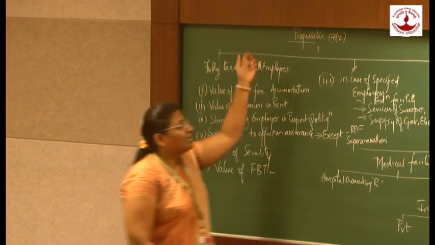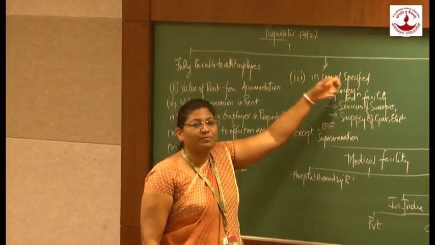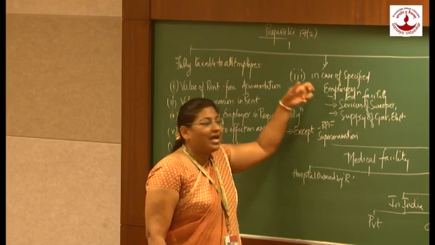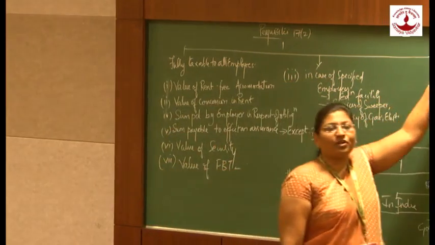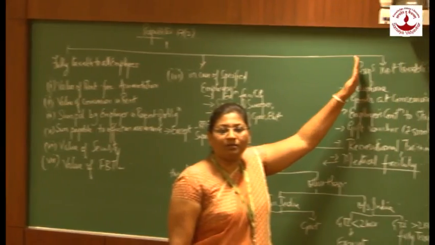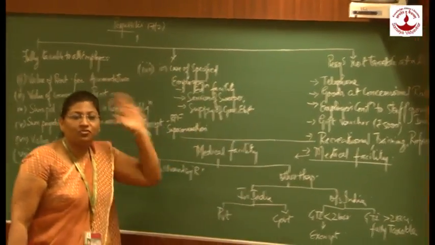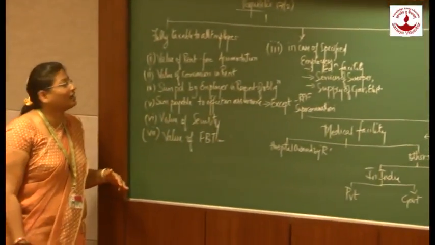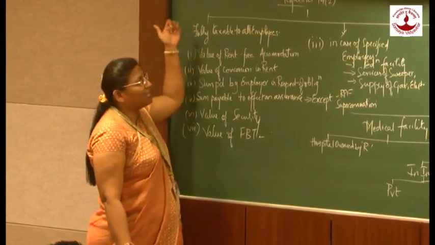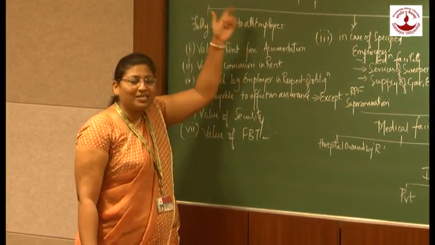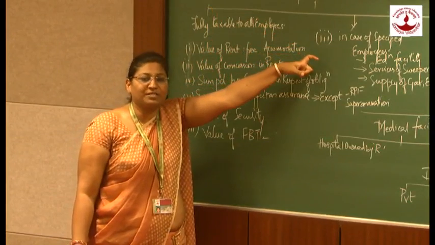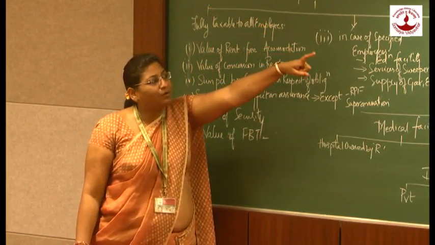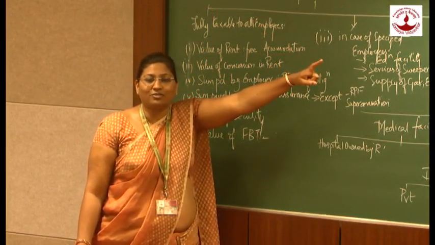Second, taxable only in the case of specified employees. And thirdly, perquisites which are not taxable at all.